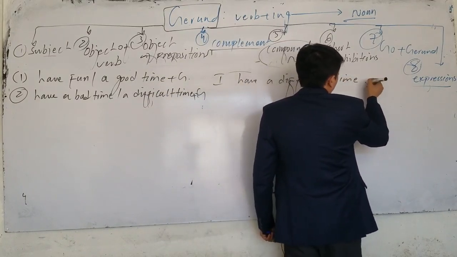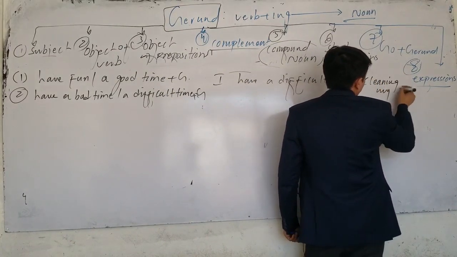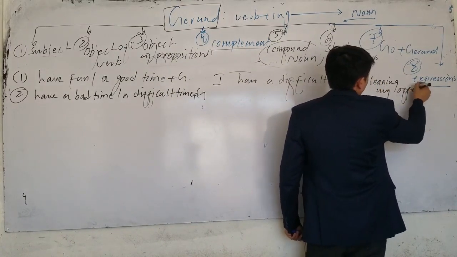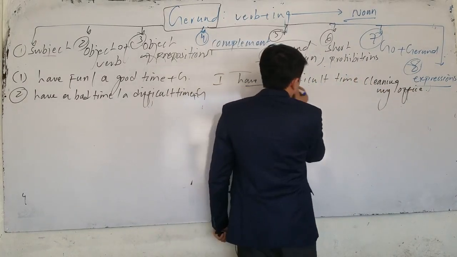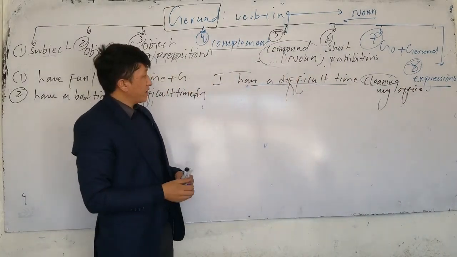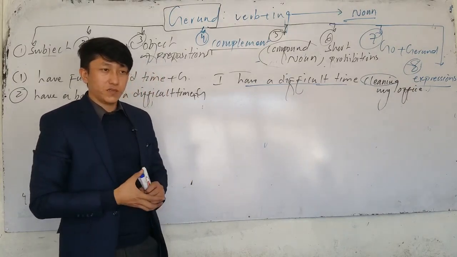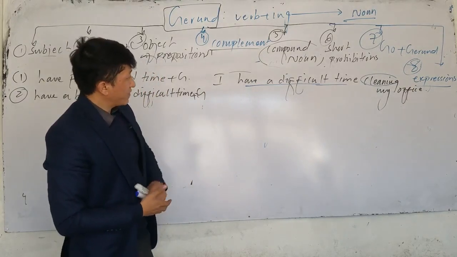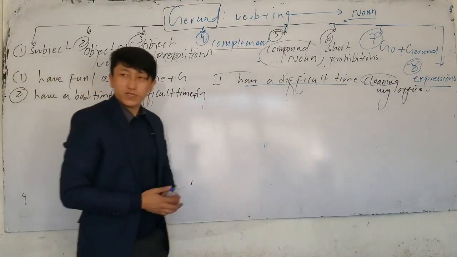you can say I have a difficult time cleaning my office. In this sentence, which one is gerund here? I don't enjoy cleaning my room exactly. So I have a difficult time to clean my office is not right. What do we have to say? I have a difficult time cleaning my office. What is the meaning of this sentence? It means I don't enjoy it.